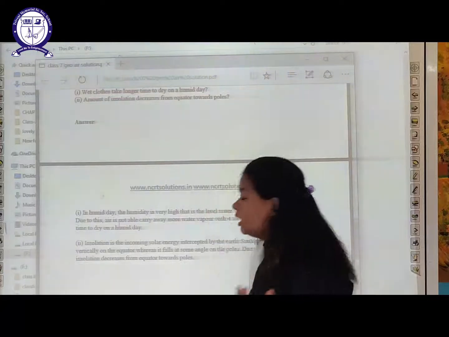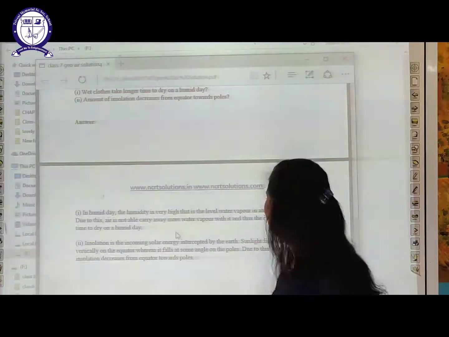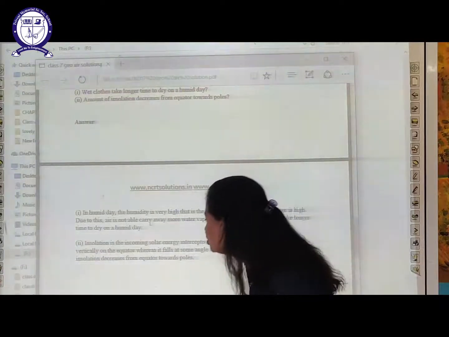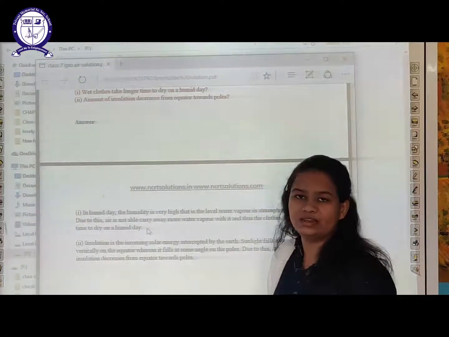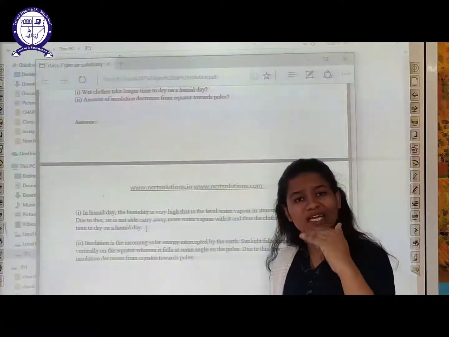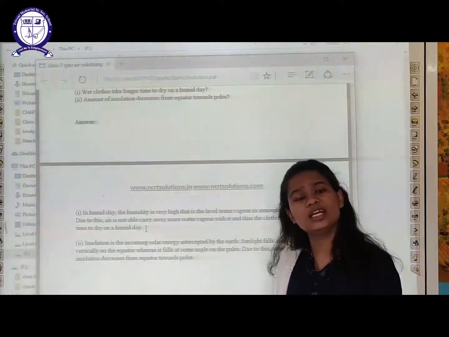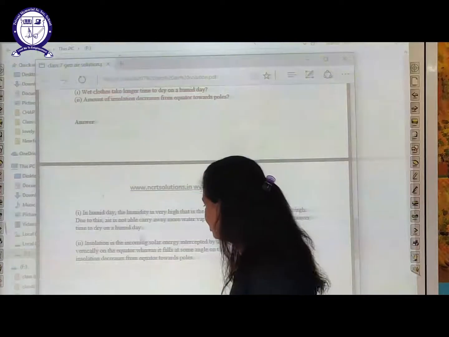The air cannot carry away more water vapors with it, and thus the clothes take longer time to dry on a humid day. So that is the reason.